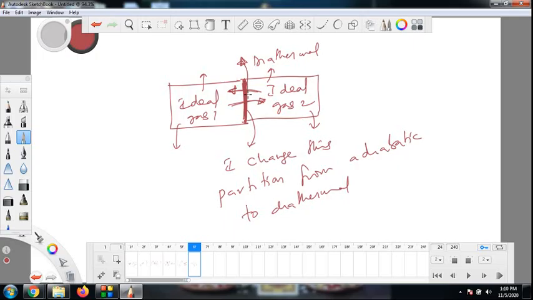So the concept of thermal equilibrium results in what is called temperature.